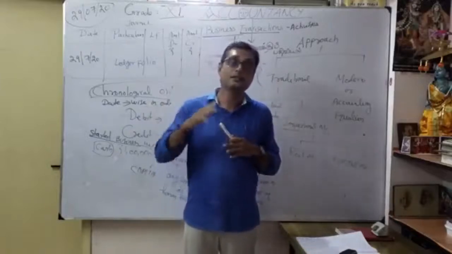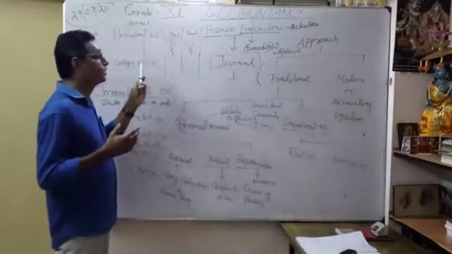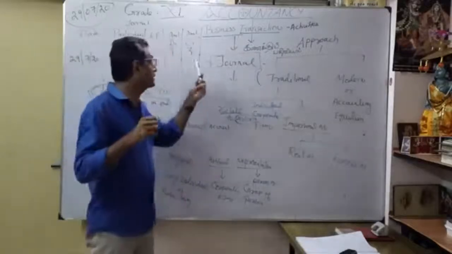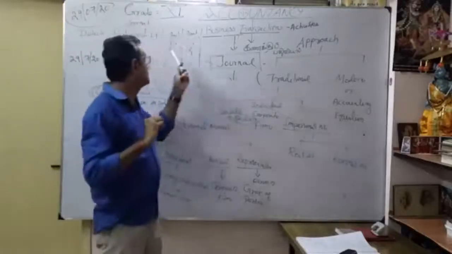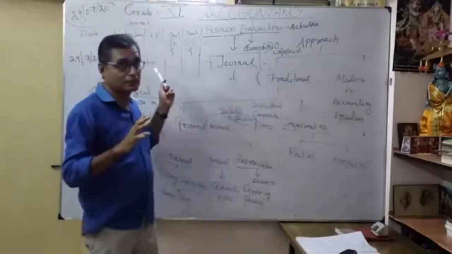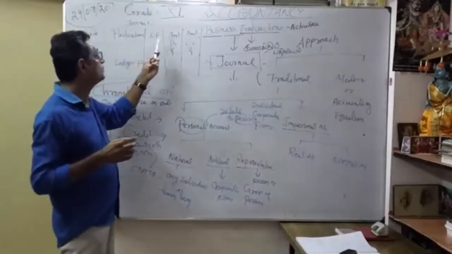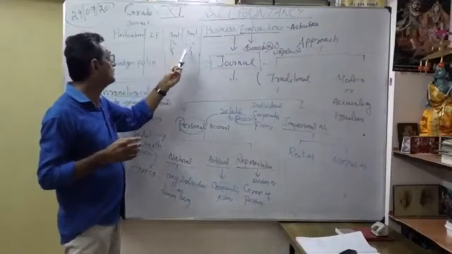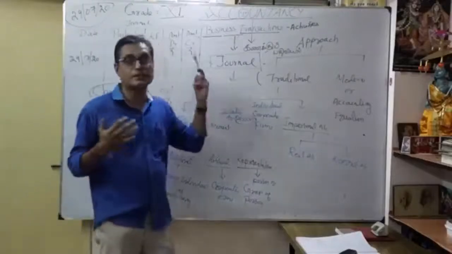But earlier you had to write manual accounts. That's why they mention ledger folio. They have to know where my credit goes, which ledger. There you want to mention your page number. That is what is called ledger folio. Now you understood the format: date, particulars, ledger folio, amount debit and amount credit. That is the journal format. So what do you mean by journal? What do you mean by journalizing?